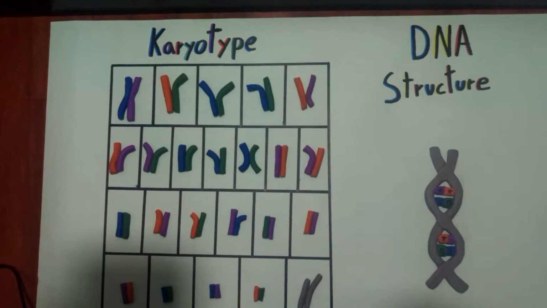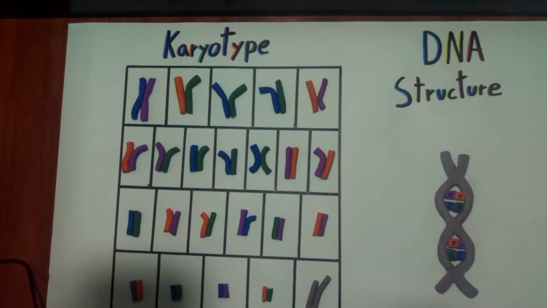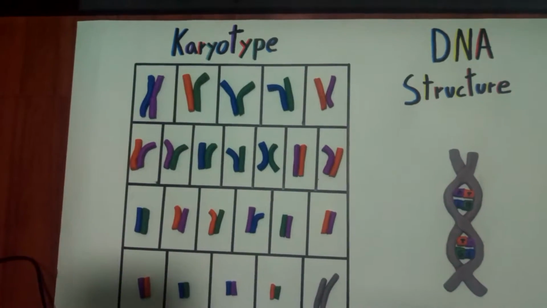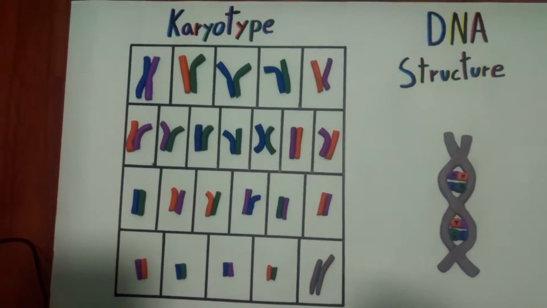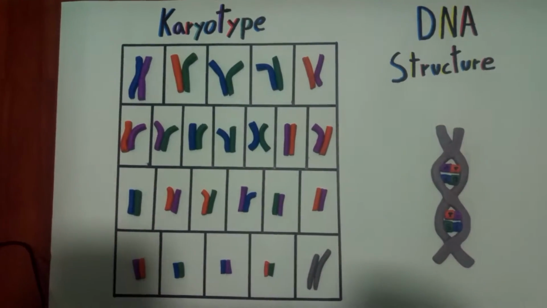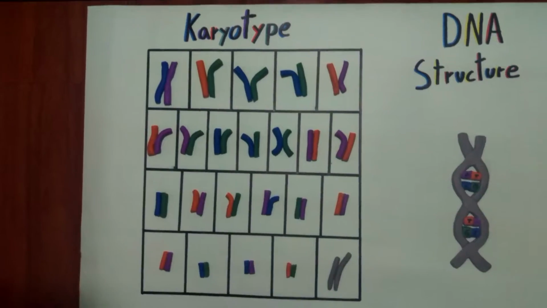Karyotype. A karyotype is a picture of all of the chromosomes present in a single one of your cells. A karyotype is a test used to check for chromosomal abnormalities. Also, in the karyotype test, doctors can know your gender.